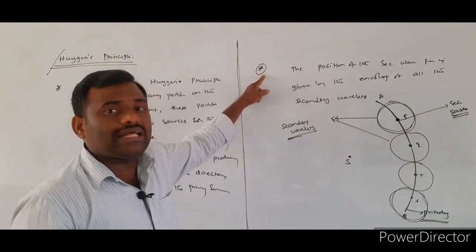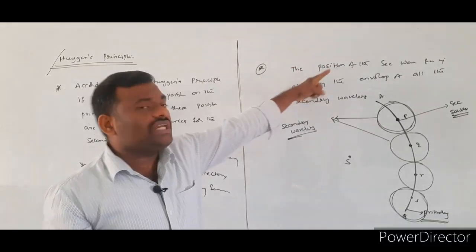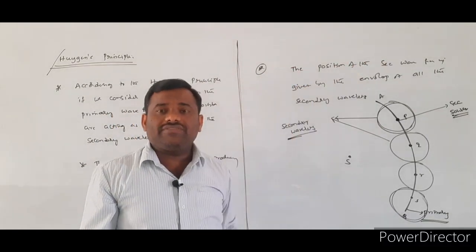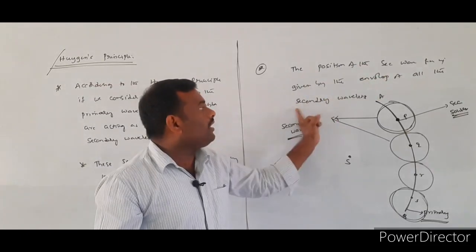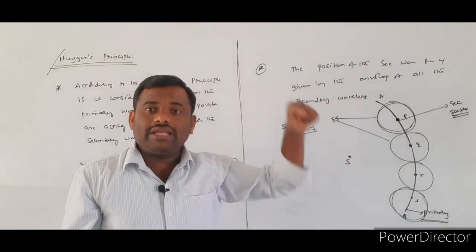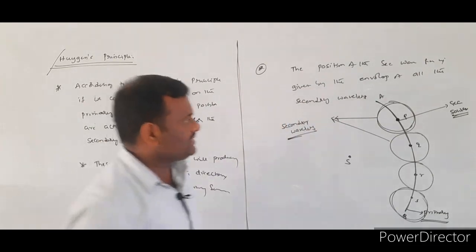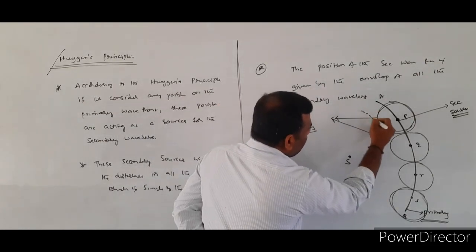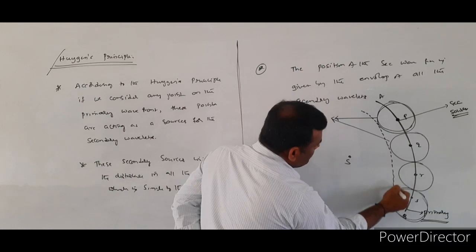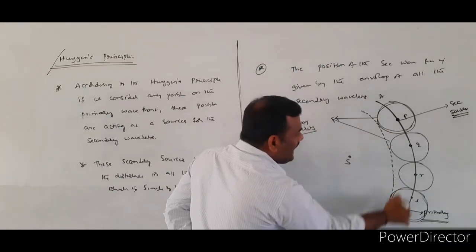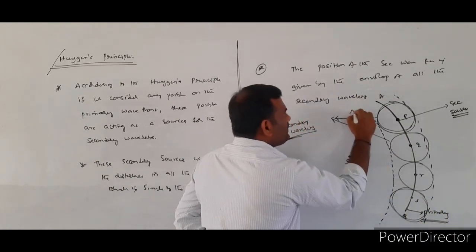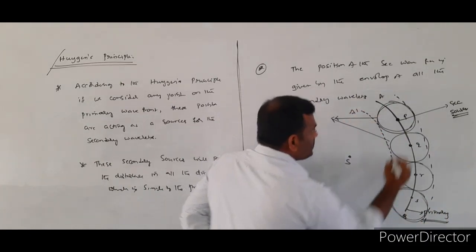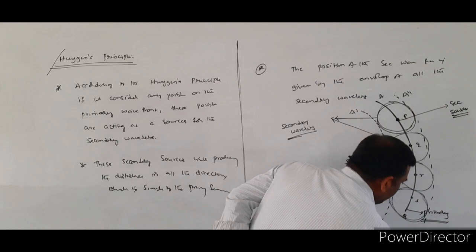Now, according to the last point, the position of the secondary wavefront will be given by the envelope of all the secondary wavelets. See here, I am indicating the envelope of all the secondary wavelets with a dotted line. Let this be A dash, B dash, and this be A double dash, B double dash.